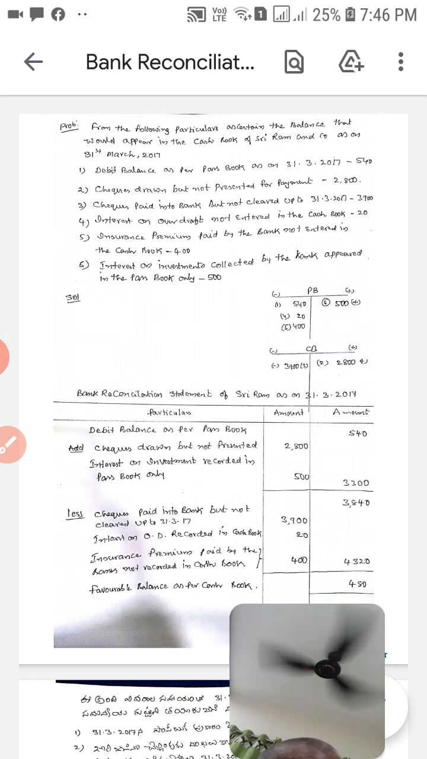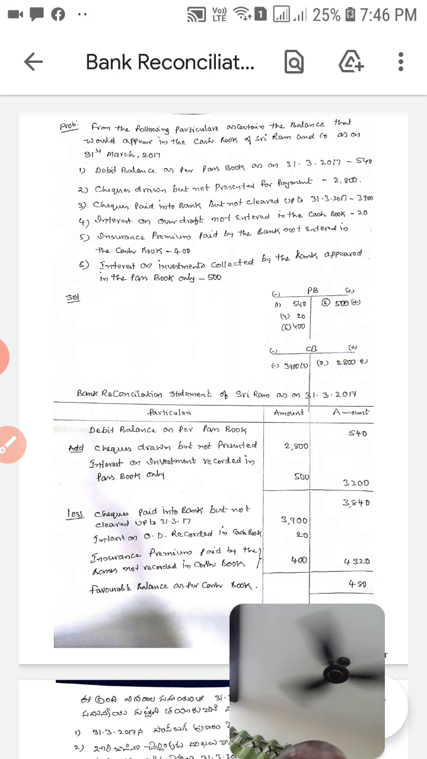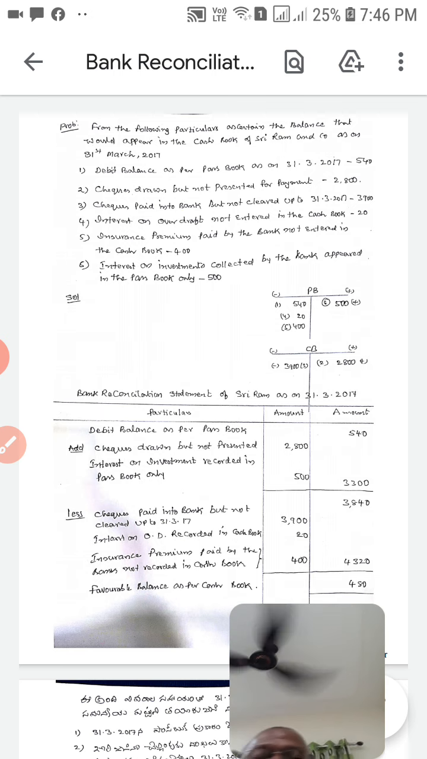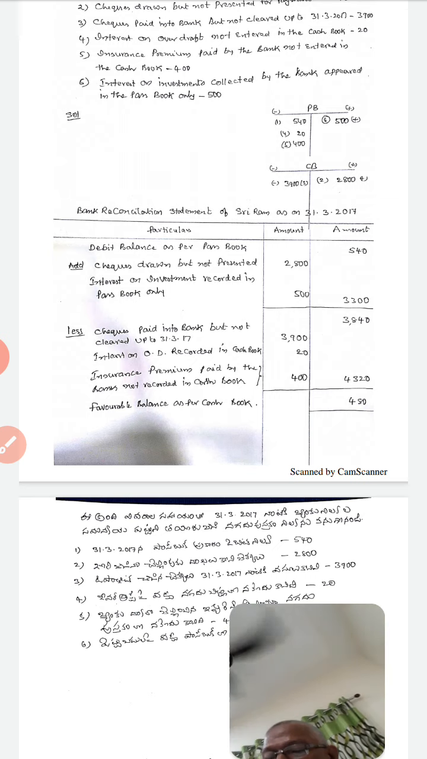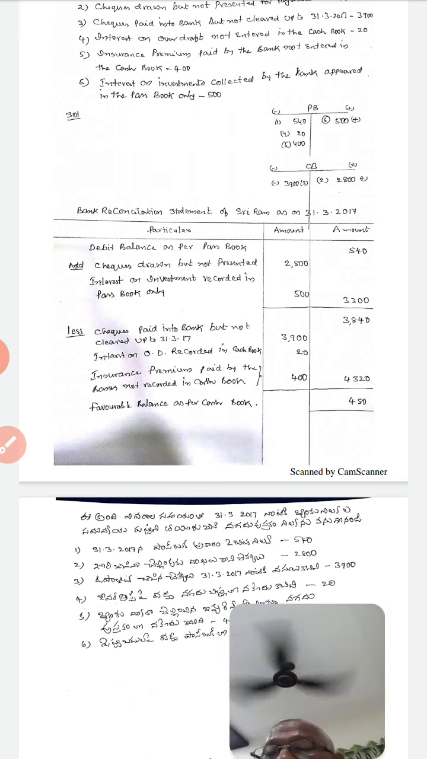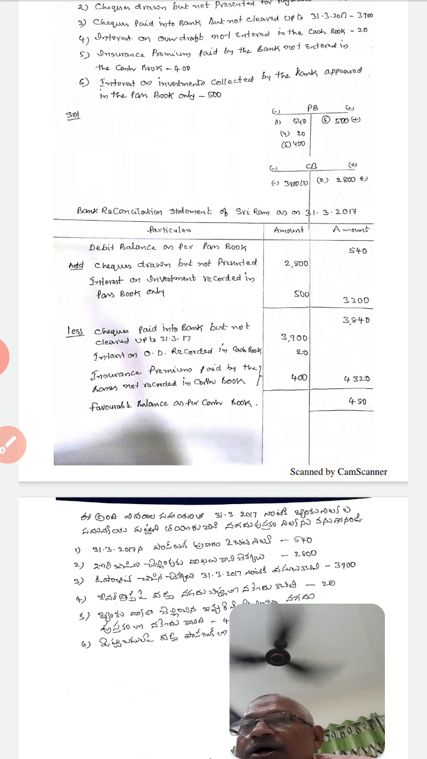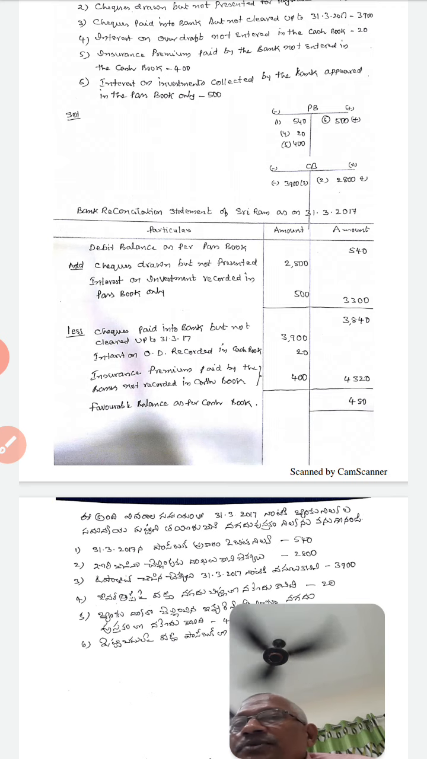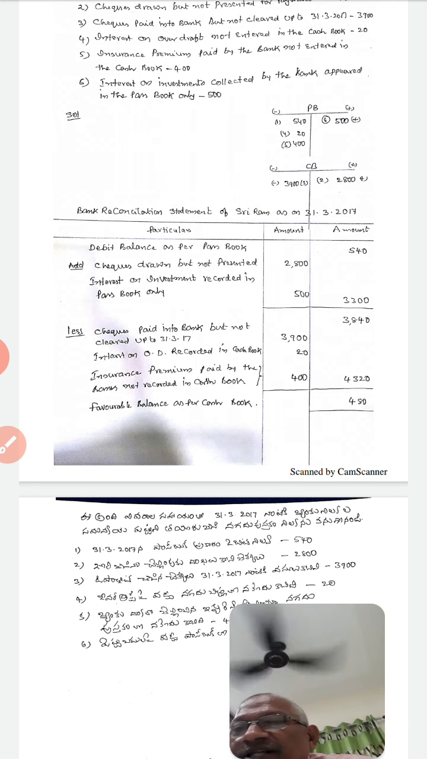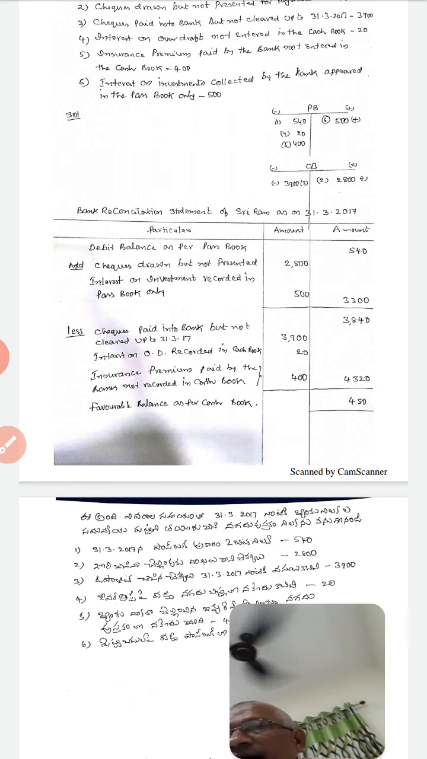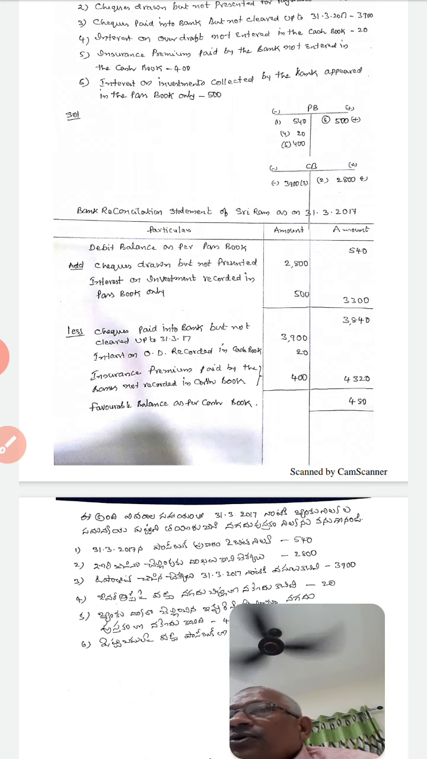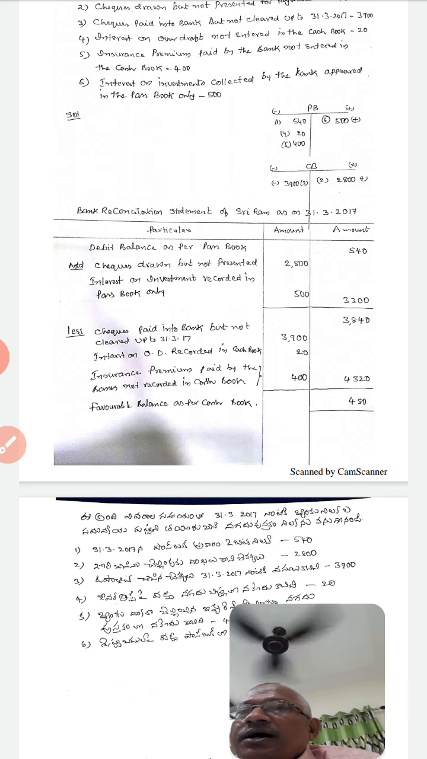Bank reconciliation statement as the first chapter in the process of revision. We have already learned about bank reconciliation statement very clearly. We have solved nearly 20 problems in the bank reconciliation statement the first time. Now we are going to learn it from the examination point of view, and I will try to solve the problems which are given in the AKNU Adikavi Nannaya University old question papers.